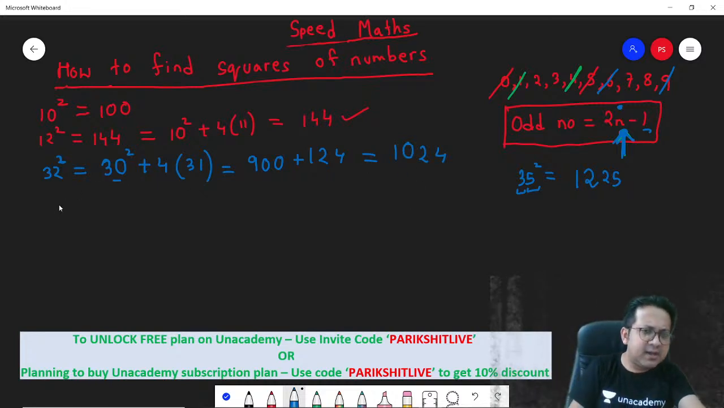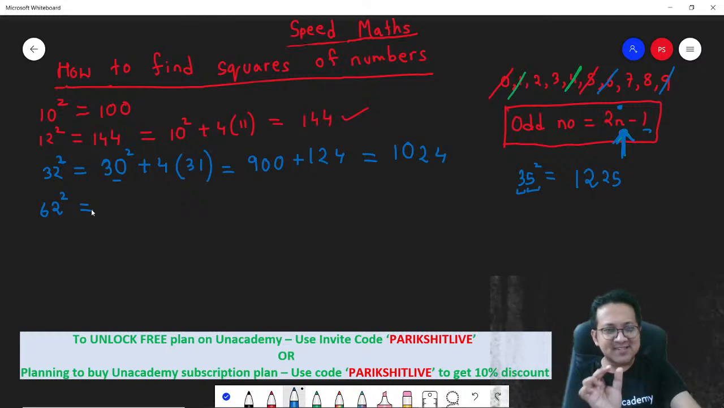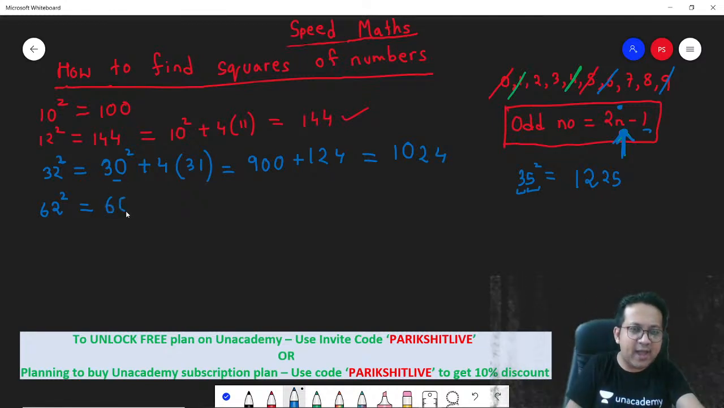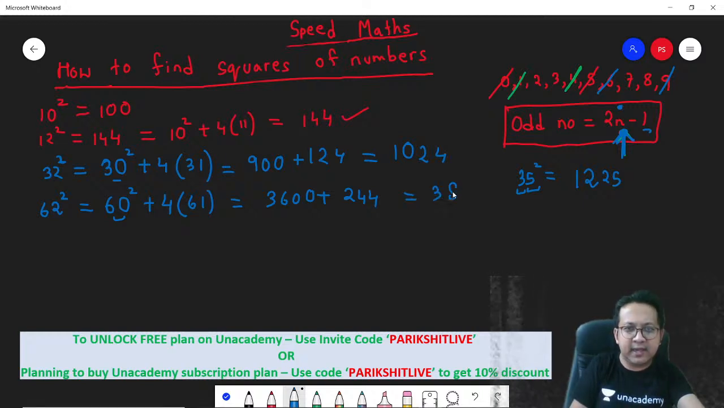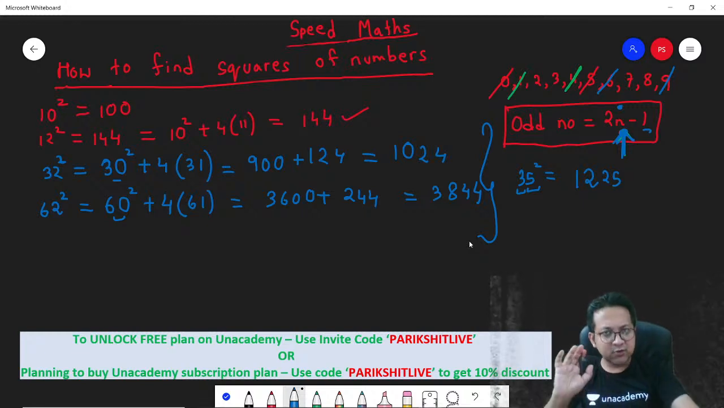Let's take another number. Let's say you need to determine 62 square. Very simple. The closest number that you know is 60 square. So 60 square plus 4 times the next number. The next number from 60 is 61. 4 times 61 is 244. So 3600 plus 244 is 3844. That's your answer.